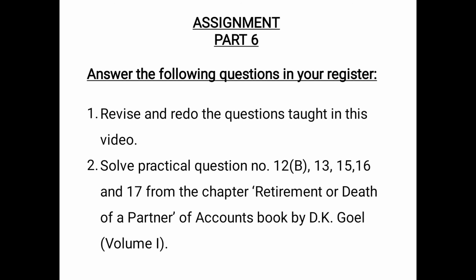And question number 2, you have to solve practical question number 12B, because A we have done in this video, 13, 15, 16 and 17 from the chapter Retirement or Death of a Partner of Accounts book by D.K. Goyal volume 1. So these questions are purely based on the type of questions and adjustments we have discussed till now. Since it is a practical question, it will be fruitful for you if you practice more and more questions.